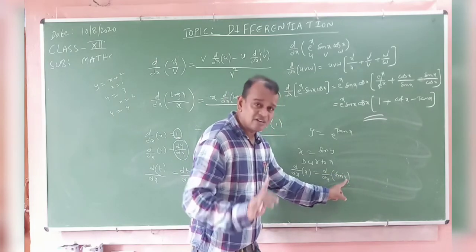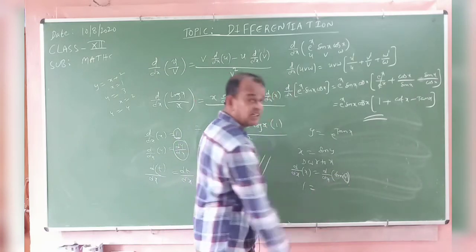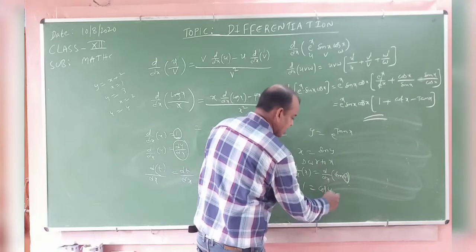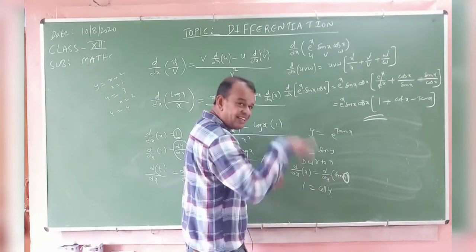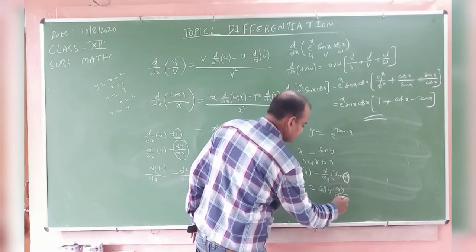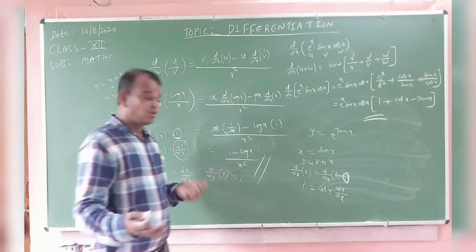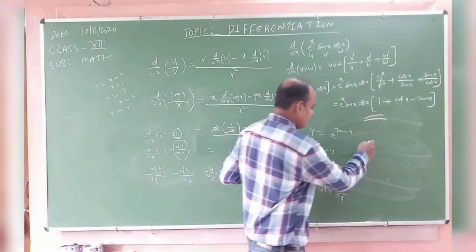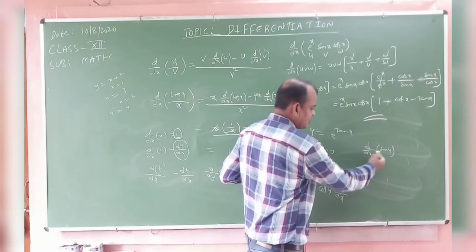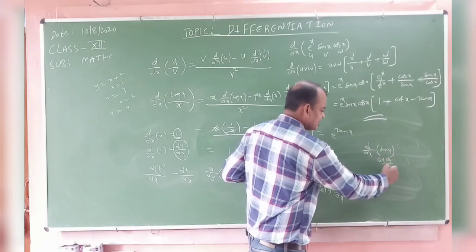But the variable is not x. For suppose x, the derivative of x is 1. Here the internal variable is y. Derivative of sin y means cos y. Again, in the composite function, the internal function is y, so we need the derivative of y with respect to x. Some students make blunder mistakes. Derivative of sin y, how to write it simply? Derivative of sin y is cos y, times dy by dx.